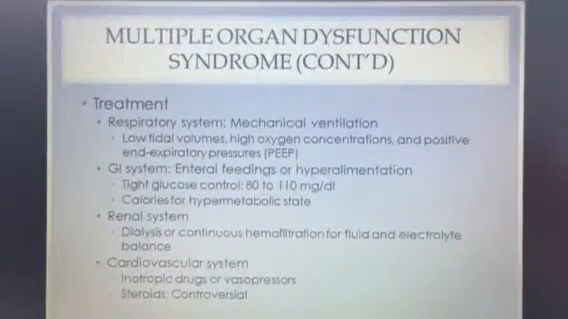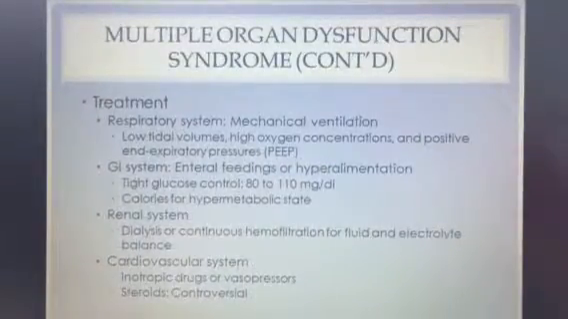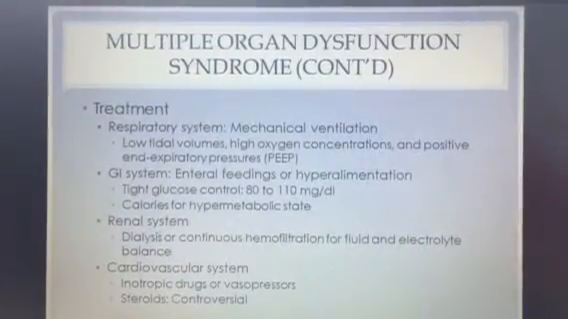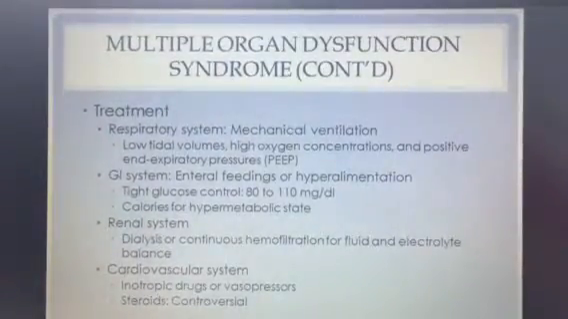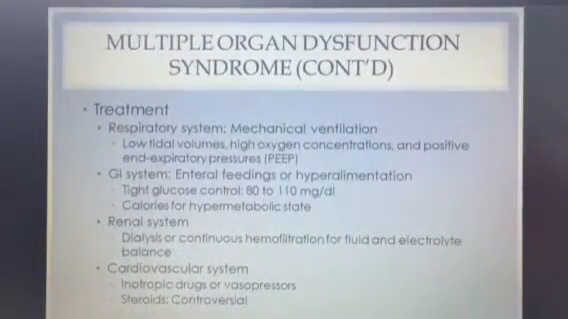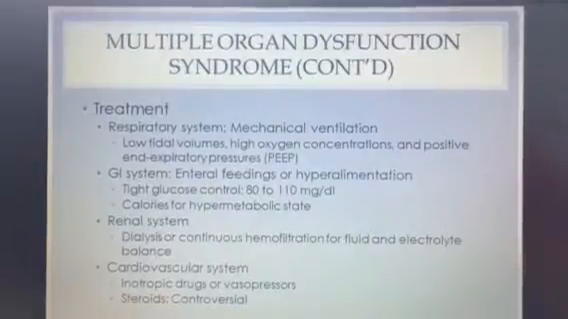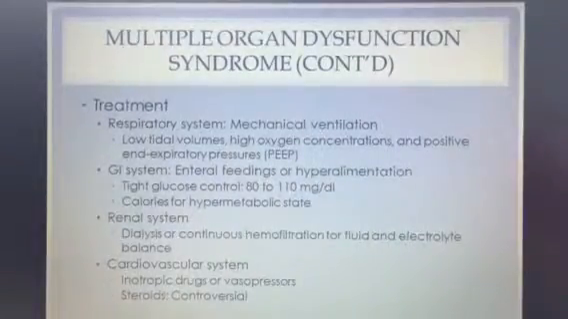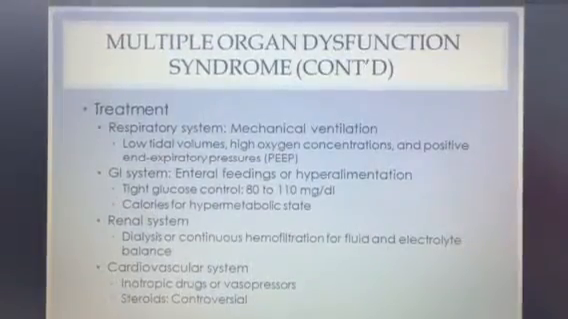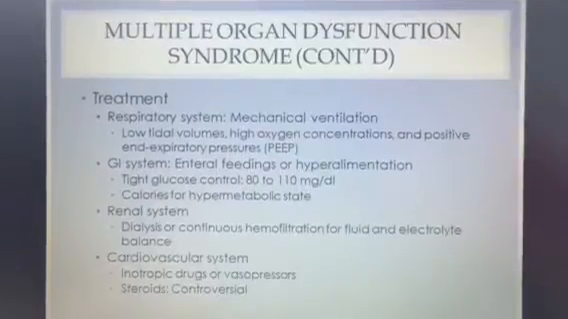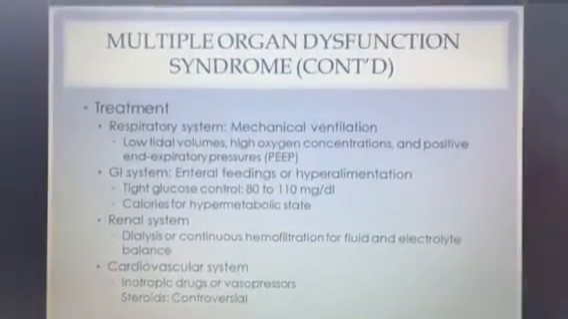With the GI system, you may in turn need enteral feedings or hyperalimentation, and tight glucose control with a goal of glucose between 80 to 110, and calories are needed for the hypermetabolic state. With the renal system, it may lead to dialysis or continuous hemofiltration for fluid and electrolyte balance. And in the cardiovascular system, you're looking at inotropic drugs or vasopressors, and steroids are somewhat controversial.